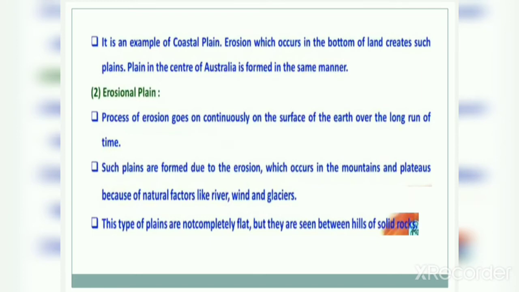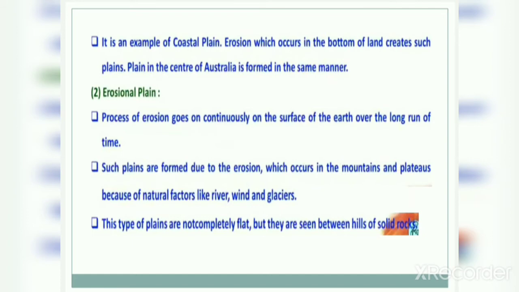Such plains are formed due to the erosion which occurs in the mountains and plateaus because of natural factors like river, wind and glaciers.